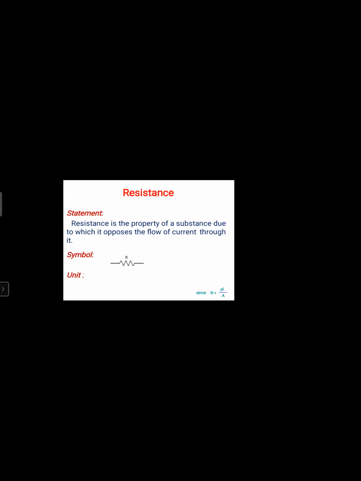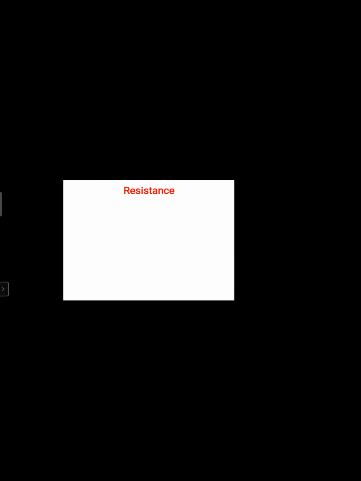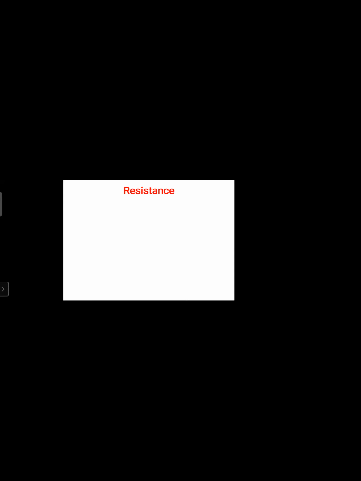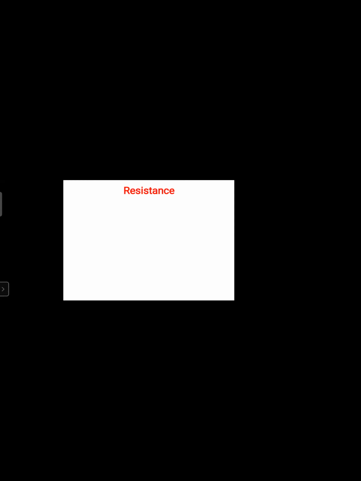Some conductor is there, in that conductor the current will flow, but while the current is flowing, some opposition will occur. That opposition is because of the resistance we are going to call. So resistance is the property of a substance due to which it opposes the flow of current through it. It is a property of a material. Because of that material property, it opposes the flow of current through it. It is the definition of resistance.